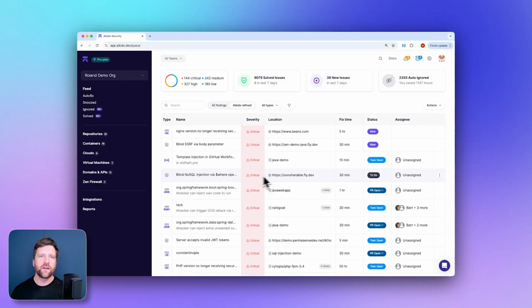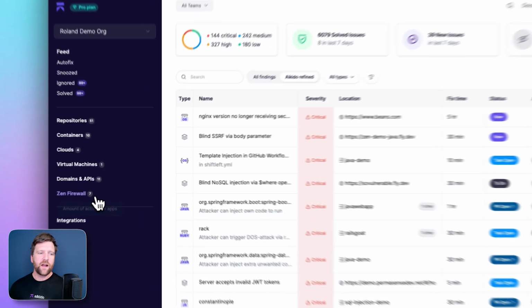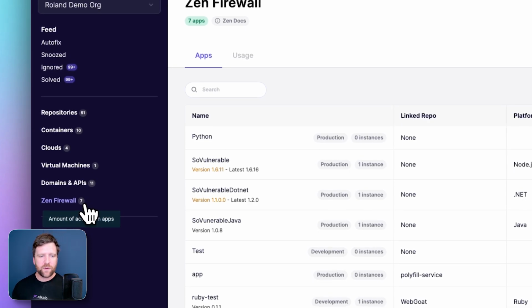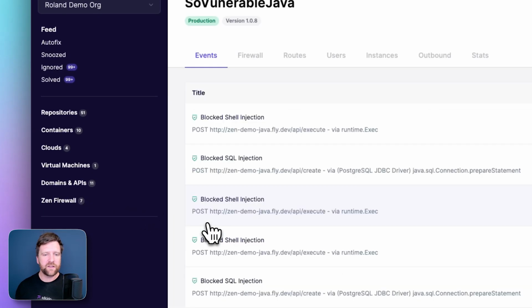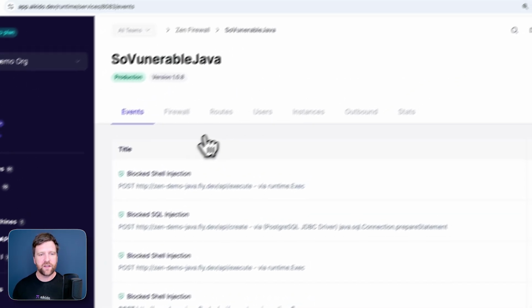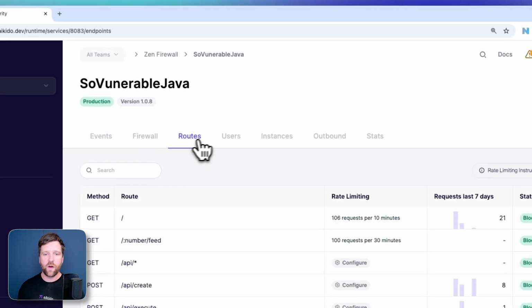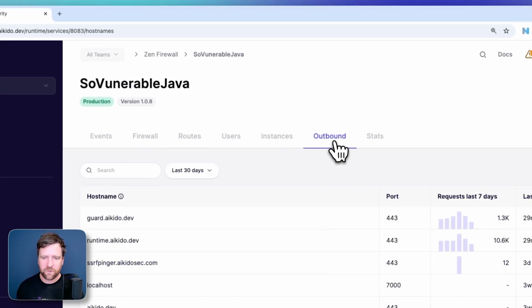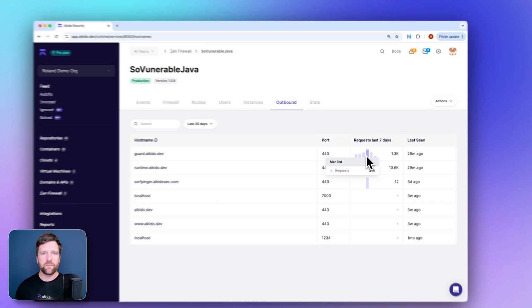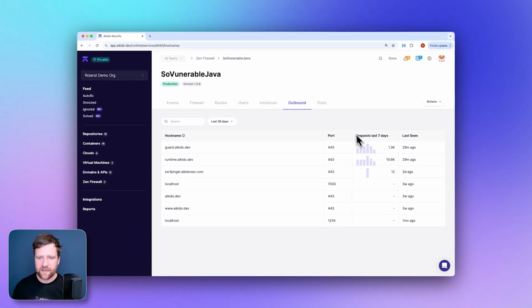All right, heading back over to Aikido, we have some other cool little changes that we've made. For all the people out there using Zen, we have some updates. So if we click on one of these applications where we are protected by Zen, and if we click on routes or outbounds, you'll notice we get these great little graphs here. This just shows us the amount of requests that we've had in the last 7 days. So this helps us understand our application more and what is being demanded from it.